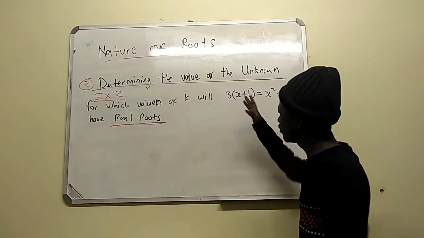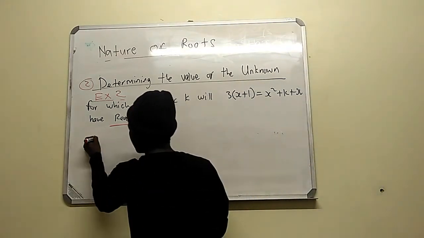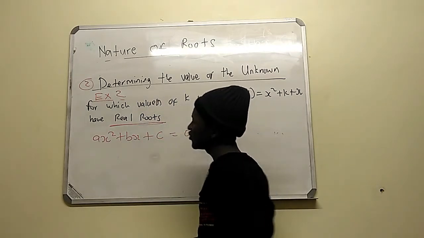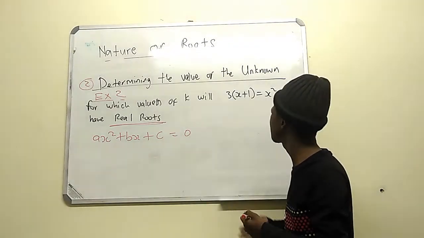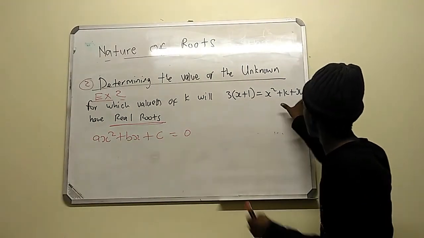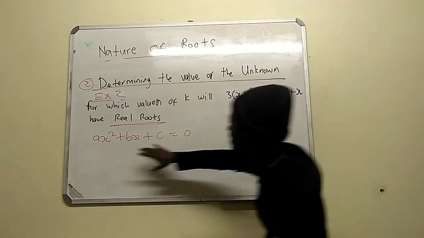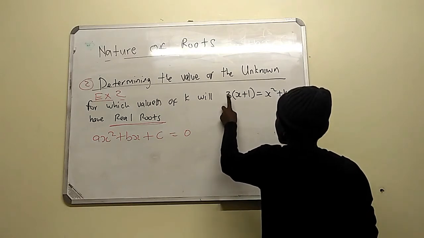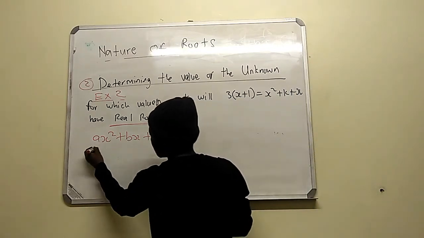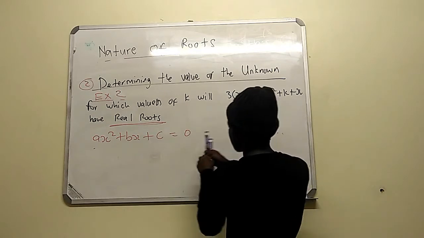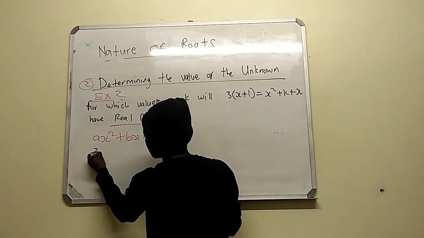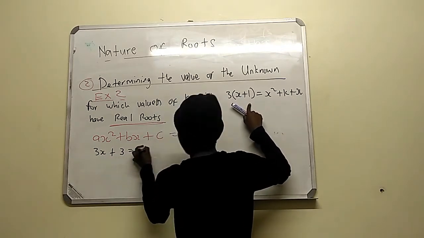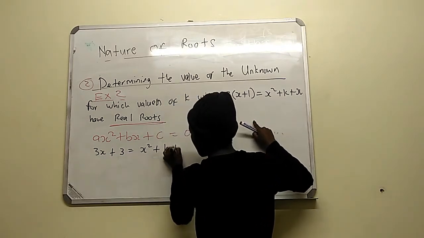Now, what you need to know, guys, is to put this equation in the form ax squared plus bx plus c. You need to teach yourself how to work with constants. At the end, it must be in this form. So you multiply 3 by x plus 1: you get 3x plus 3 equals x squared plus k plus x.